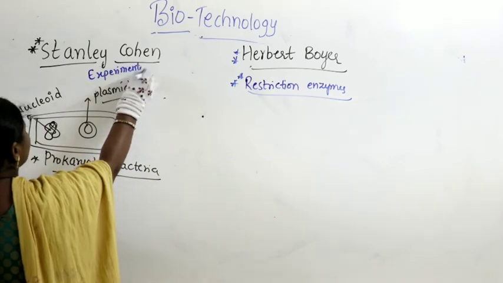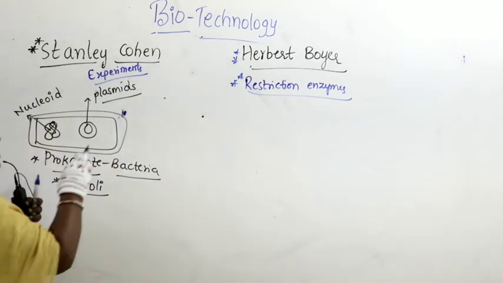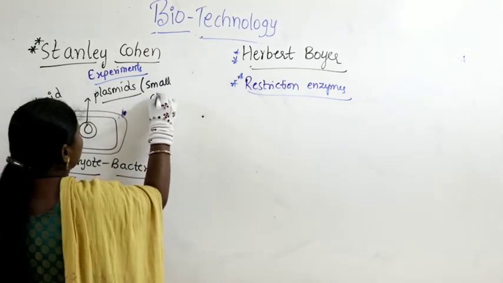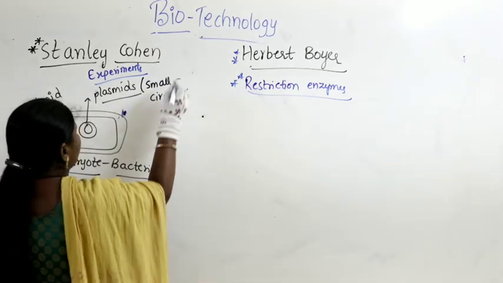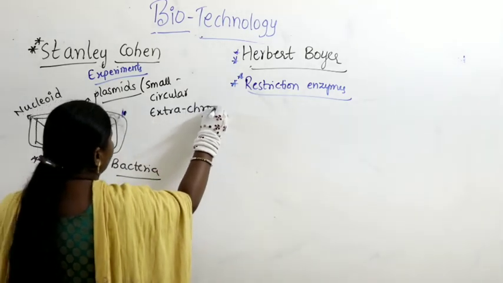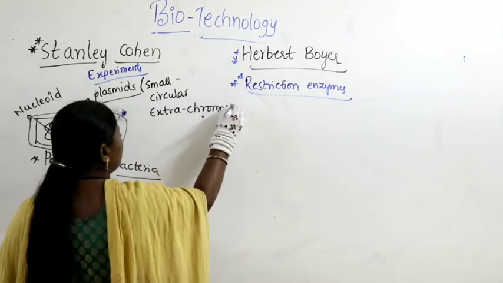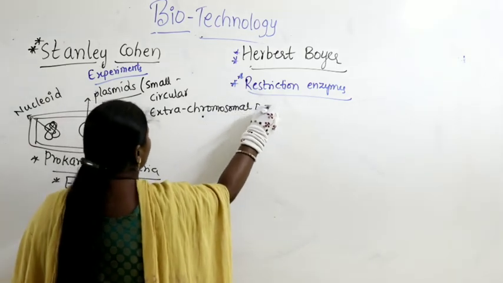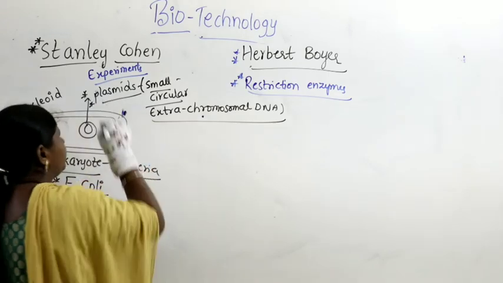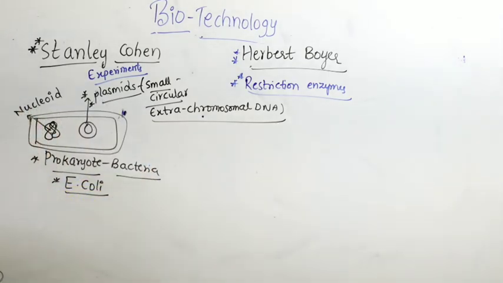What are these plasmids? We all know them very well. They are small circular extra chromosomal DNA. What we call small circular extra chromosomal DNA is called plasmids.